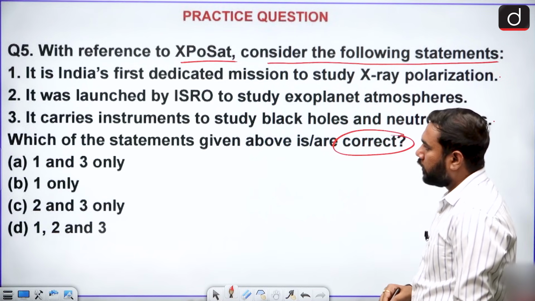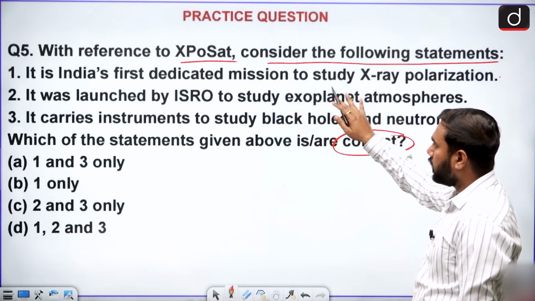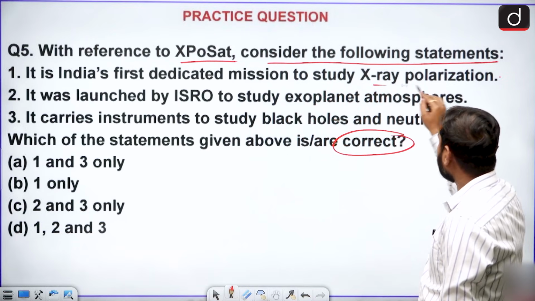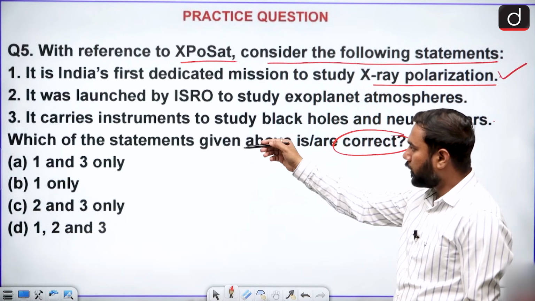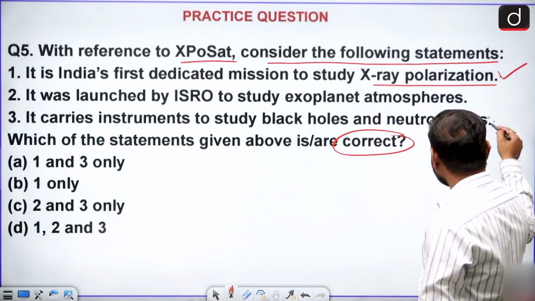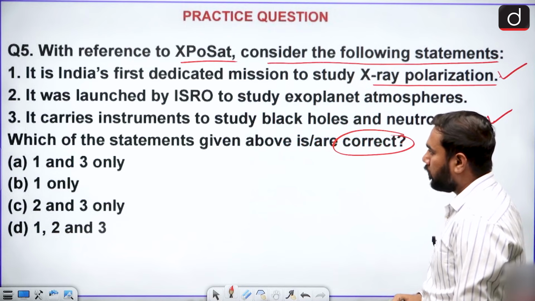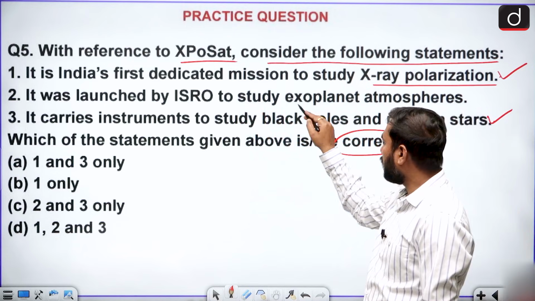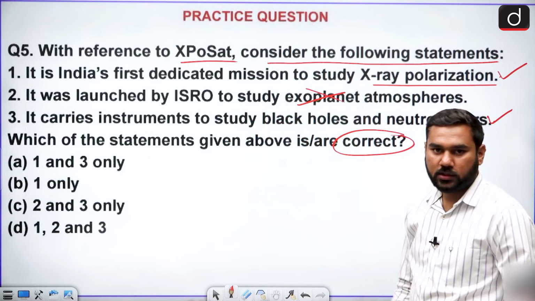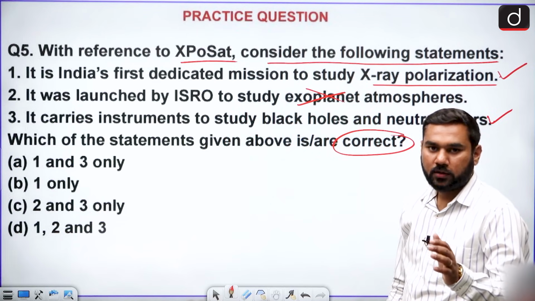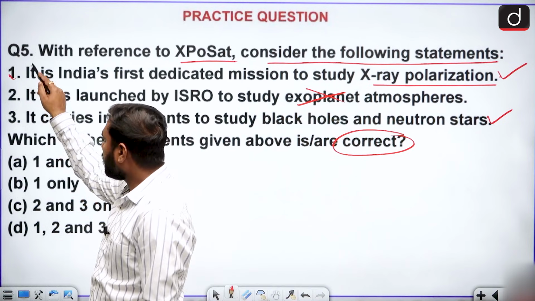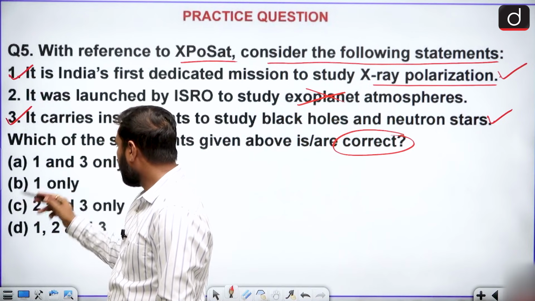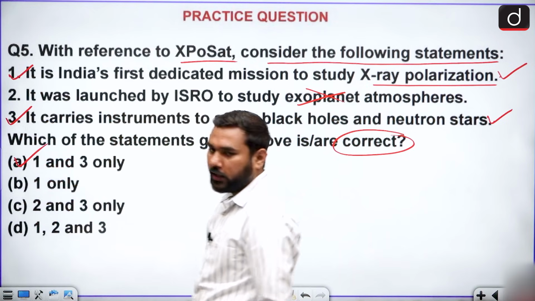It is India's first dedicated mission to study X-ray polarization. This one is okay. It carries instruments to study black holes and neutron stars. This one is also okay. But it was launched by ISRO, but not for exoplanets. It has nothing to do with exoplanets. So your first statement is correct, your third statement is correct, so your answer is option A.